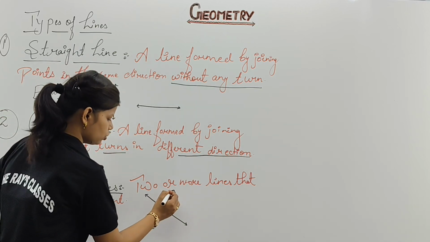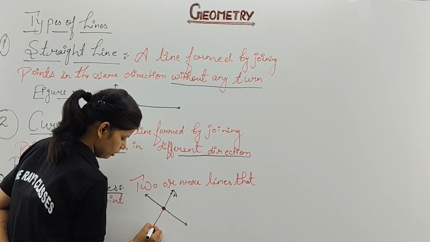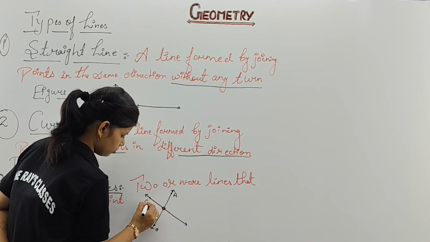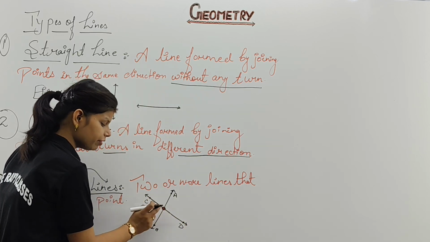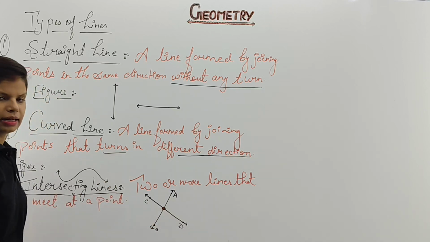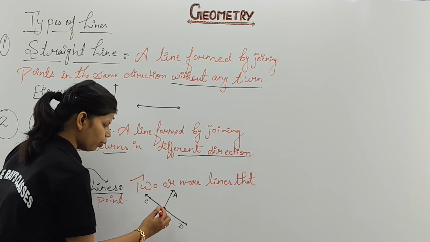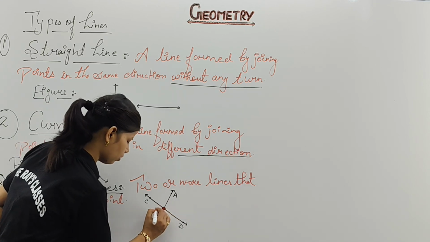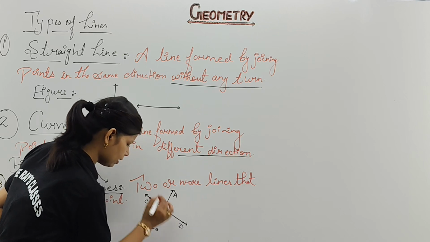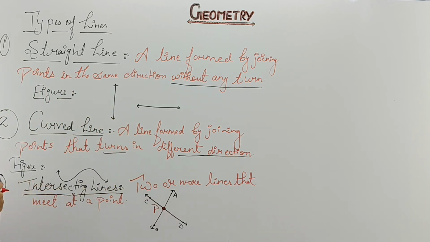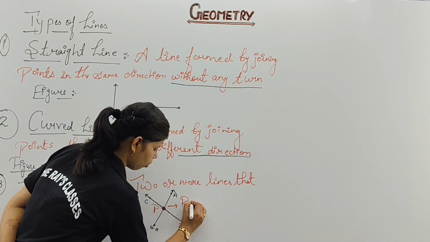For example, if this is point A, this will be B, this will be C, and this will be D. Here we have one point where all these lines meet each other. And that point is called the point of intersection, or P itself represents the intersection. Sometimes this P can be noted as the point of intersection.